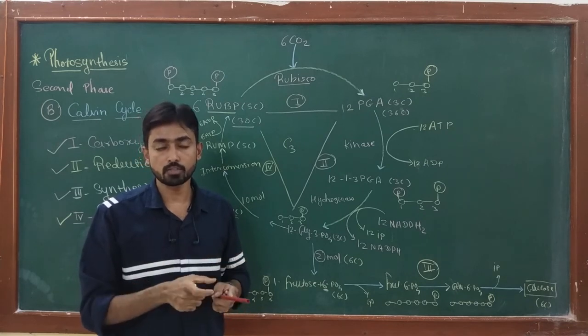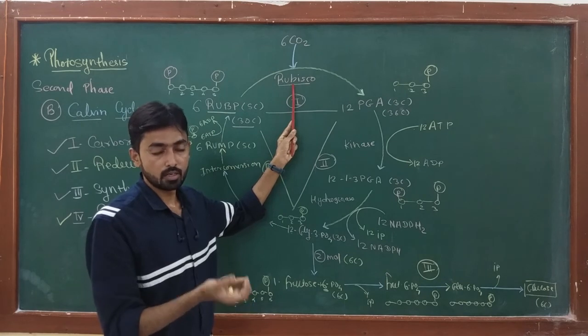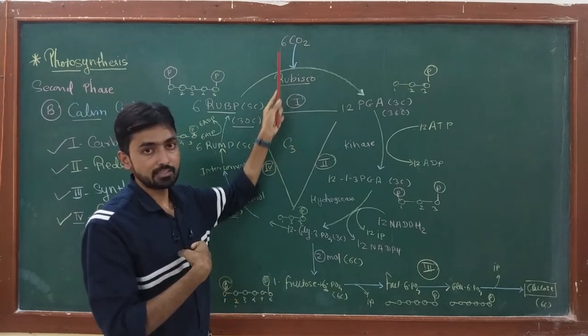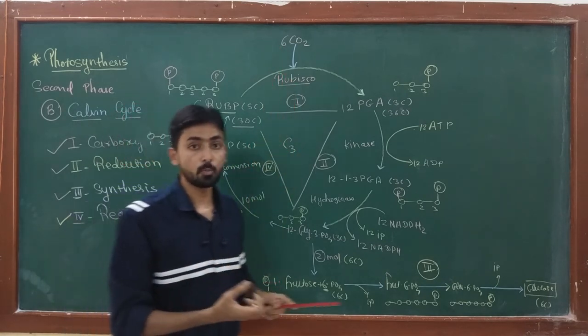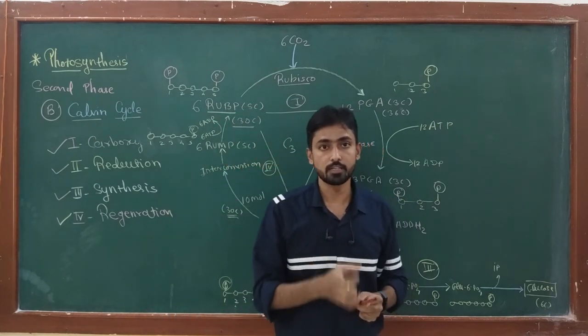And due to the decreased concentration of CO2, this Rubisco cannot accept CO2. Instead of CO2, Rubisco fixes oxygen. And it is a very dangerous condition for the plant.